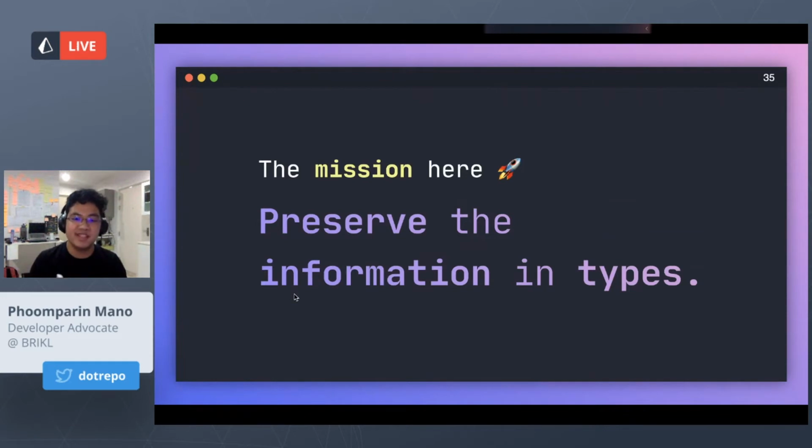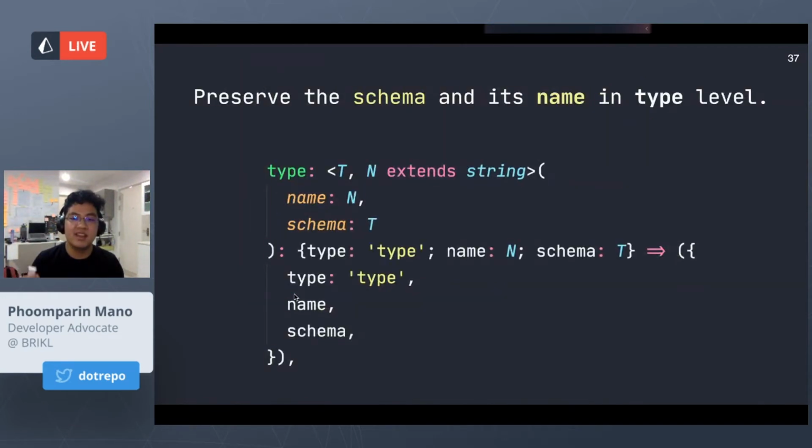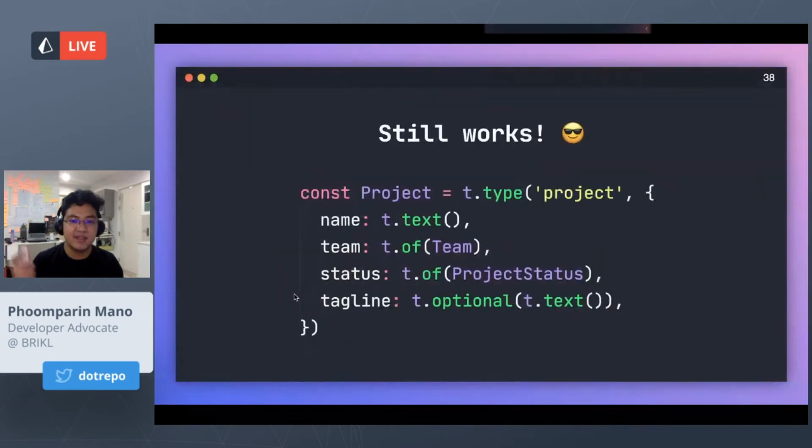So this is the foundation that we will be building on. The mission here is we will need to preserve the information in our types in order for TypeScript to be able to parse that type structure. So we are already doing a good job here. We are already putting the type for strings, numbers, arrays, references, and optionals. So now the structure has a correct type. And it is easy to go from here because even the schema and the name is preserved at the type level, so the information is not lost. So everything still works great, right?